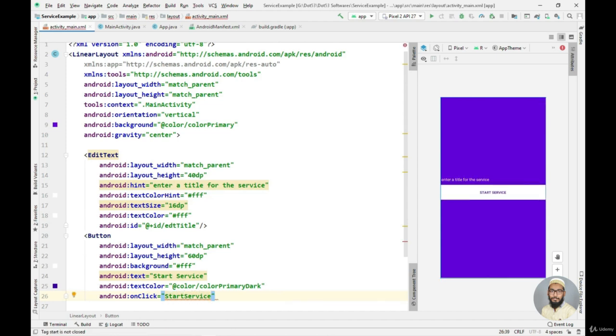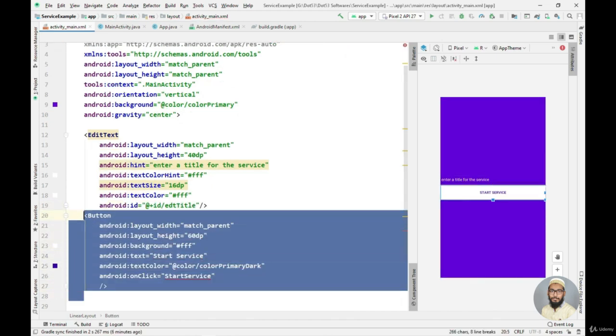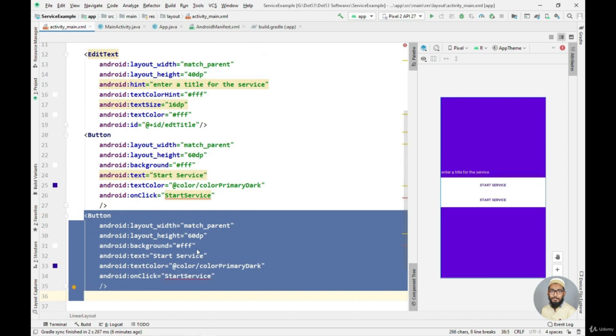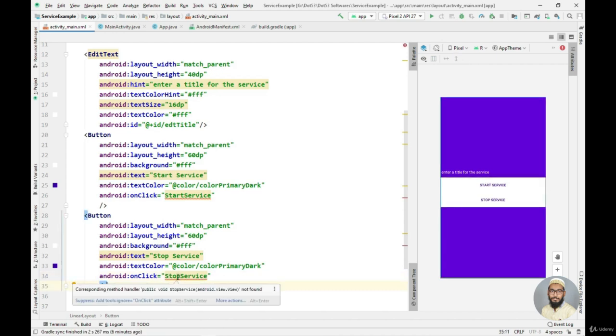Okay, now I will just close this. Let me just copy this thing and I'll duplicate this, and this one will be for stop service. I'll change it here also. As you can see now, it is giving me an error that public void stop service method is not found. It is because we have still not implemented this method in our Java class. Once we implement our method in our Java class, this error will be gone.